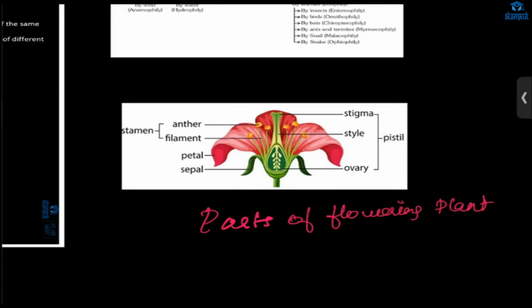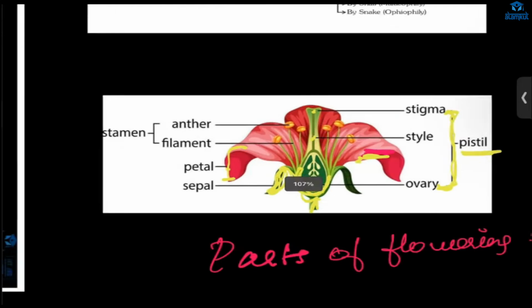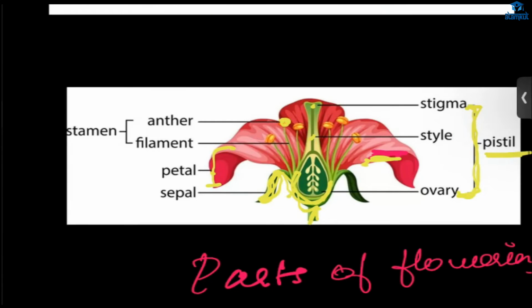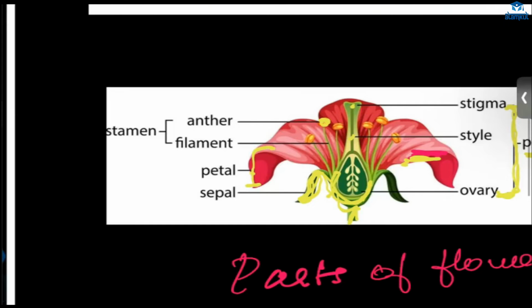That red colored one is our petal. See, this is our petal. And the green one, the outgrowth of the stem, is the sepal. And here we have ovary, style, stigma. These three parts constitute the female part, that is called the pistil. And this yellow colored one is our anther, and this stick, right?